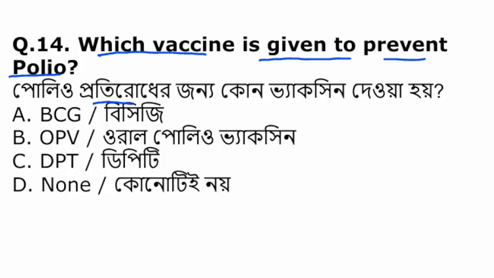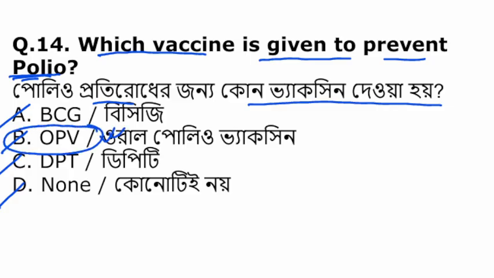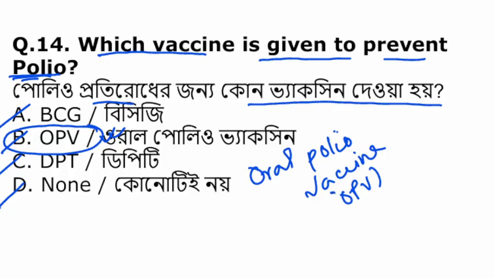Which vaccine is given to prevent polio? BCG, OPV, DPT, or none of the above. So to prevent polio, OPV vaccine is given, that is oral polio vaccine, OPV.